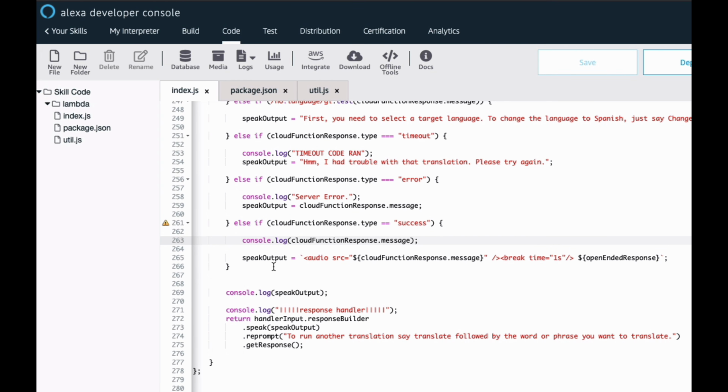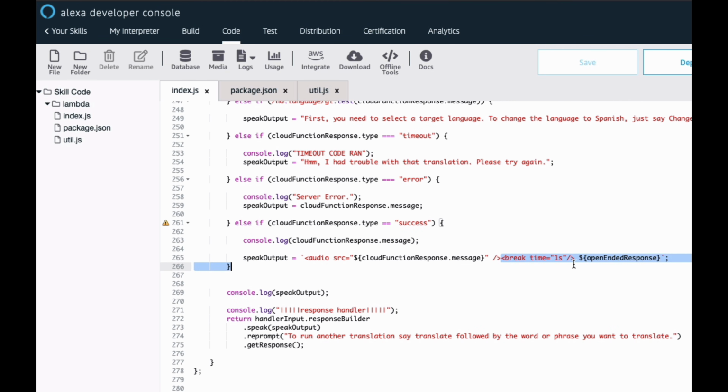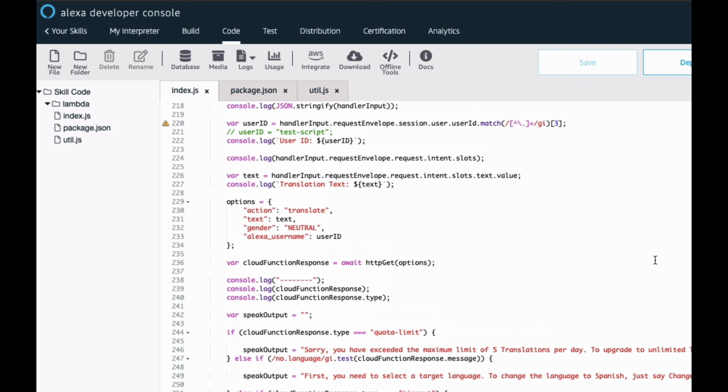Well, it doesn't speak the MP3 file, but you can play the MP3 file using the SSML audio tag. So we take that URL, we stuff it into the SSML audio tag, and that'll get played. Then I put a 1-second break in here, and then there's a response that I want Alexa to say as a follow-up, like, do you want to run another translation, essentially, and that's what goes in there.